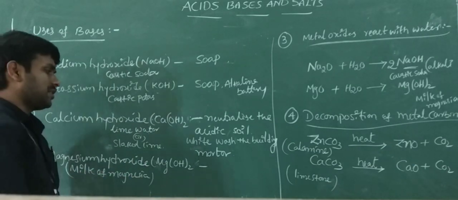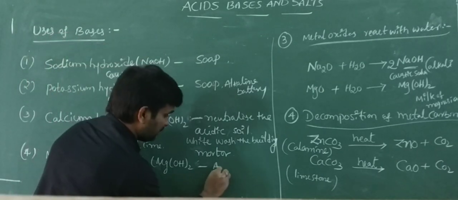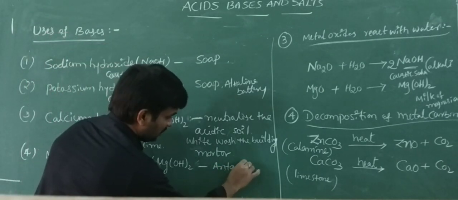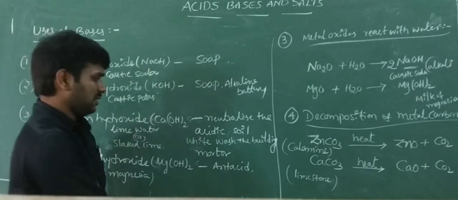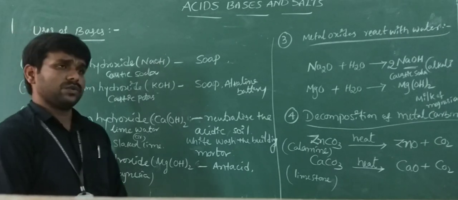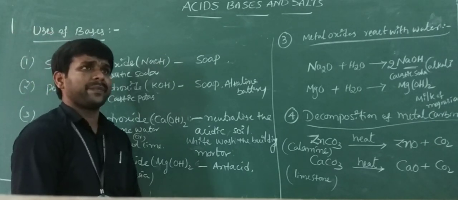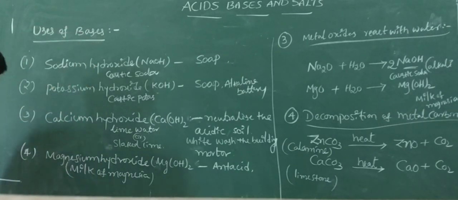Generally, milk of magnesia is used as an antacid. Antacid means anti-acid. It neutralizes acidity in our stomach.